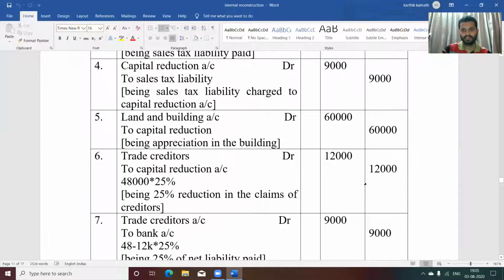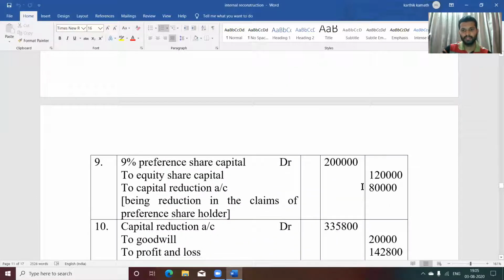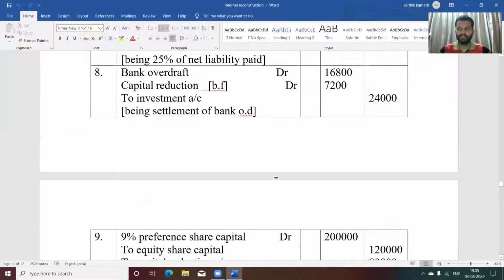Again, sixth journal entry, 12,000, 2 lakh 72,000. Again, if you see properly, ninth journal entry, there is 80,000. That also you need to add. Then 2 lakh 72,000 plus 80,000, minus debit balance of capital reduction account.